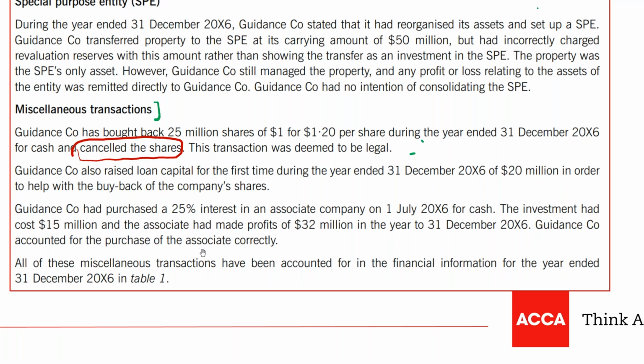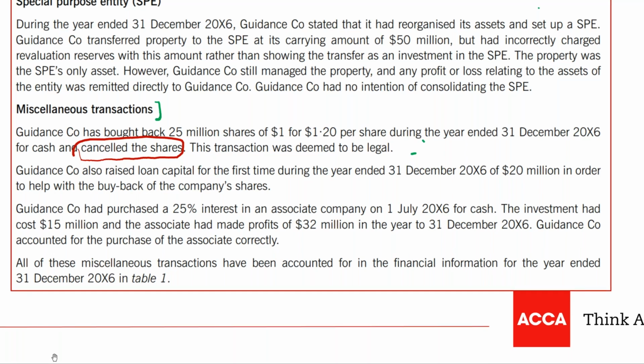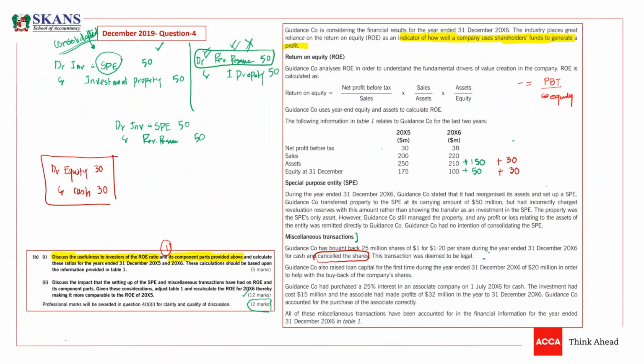The company accounted for the purchase of the associate correctly. So they have treated it correctly, but we need to reverse. So what they have done, we need to adjust. I'm going to make journal entries here. So what they have done, they have made an investment in associate. They bought 25% shares for 15 million, which means they recognized an investment in associate of 15 million. Then the company earned 32 million for the year, but we need only the post-acquisition profits, which is only for 6 months.